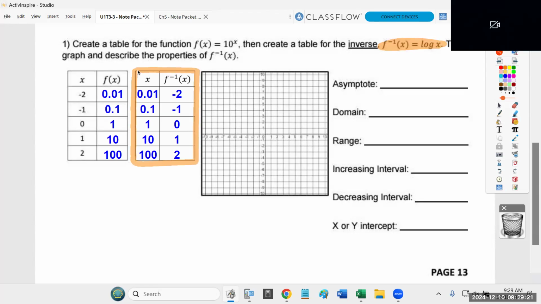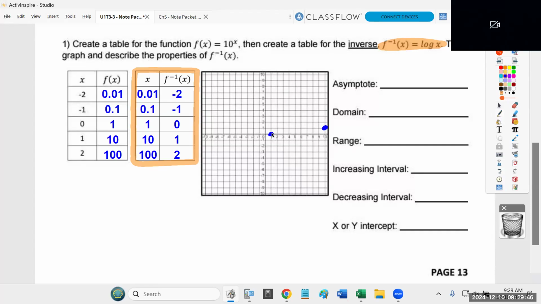Now, of those 5 points, one of them you can't even graph. It's way off the chart. 100, 2. You can't even graph that, so don't worry about it. 2 of the points I expect to be perfect. 10, 1 should be graphed perfectly. 1, 0 should be graphed perfectly. But the other 2 points just need to be reasonably close.